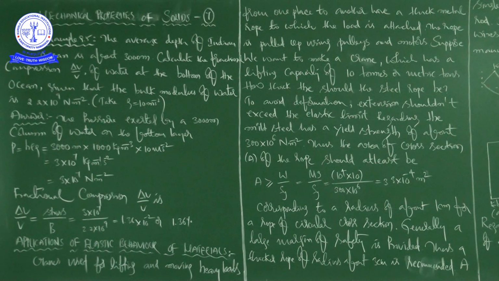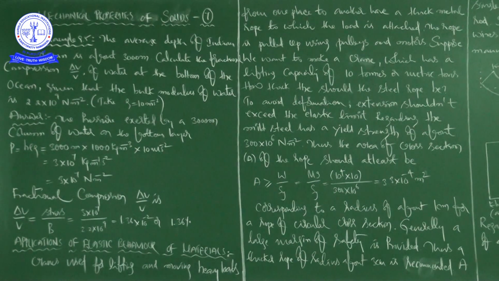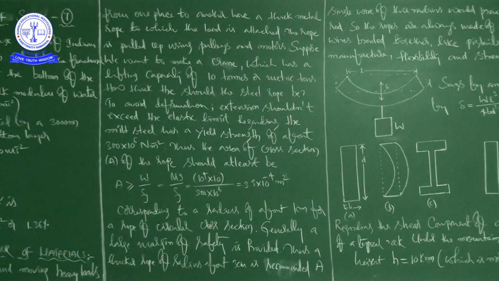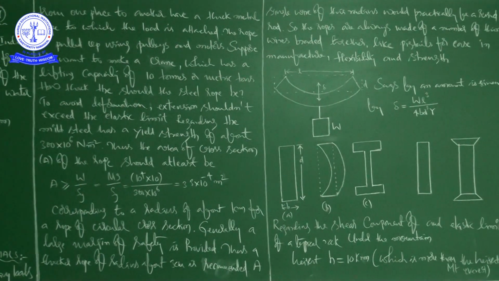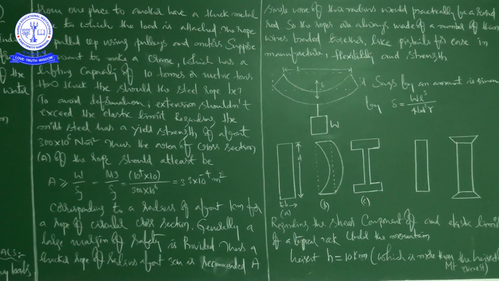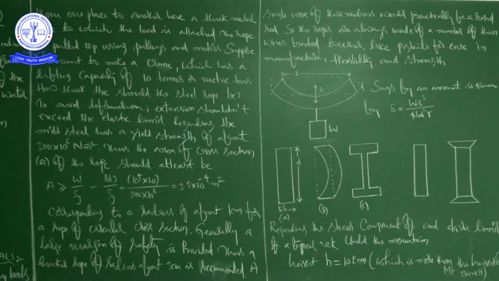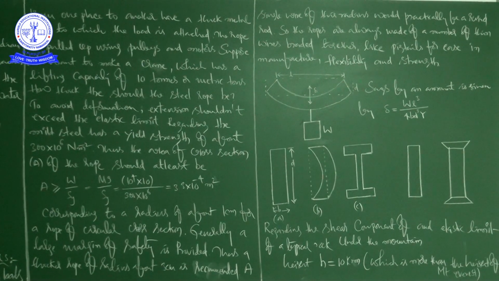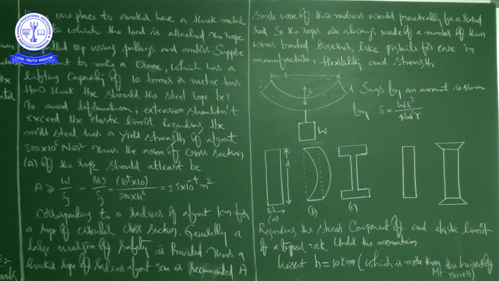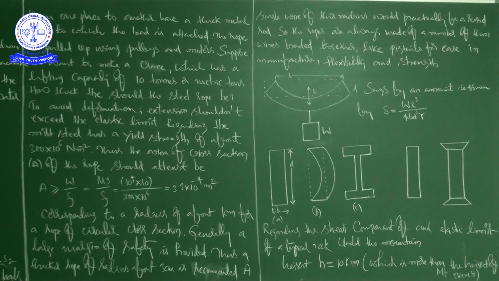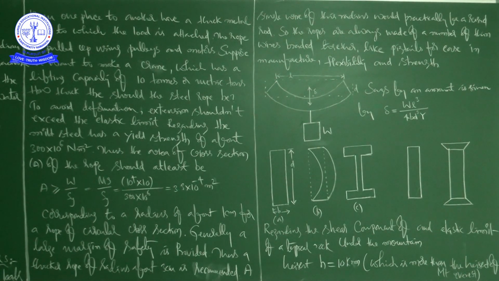Have you ever thought why the beams used in the construction of bridges as supports have a cross section of the type I? What is the shape of the pillar? That I'll tell you in the same class, after 5 minutes I will show you the pictures. And why does a heap of sand or a hill have a pyramidal shape? So these are all applications. The elastic behavior of materials plays an important role in our everyday life.